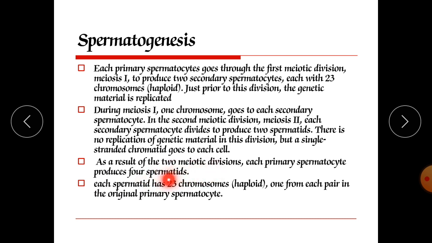Now these spermatids are ready for development into sperms. Each spermatid has 23 chromosomes, meaning they are haploid in nature. Earlier they were diploid, having 46 chromosomes. Now they have 23 chromosomes, one from each pair in the original primary spermatocyte.